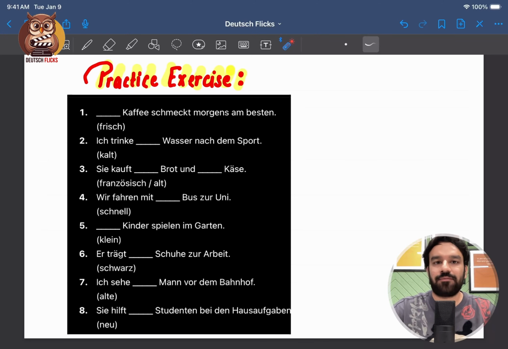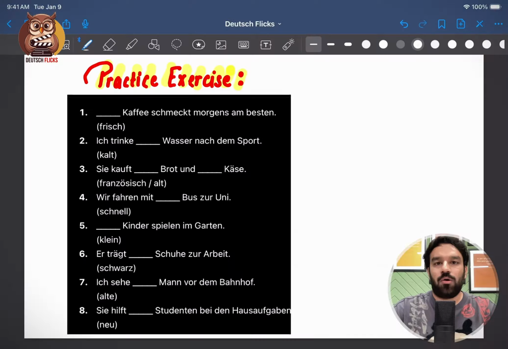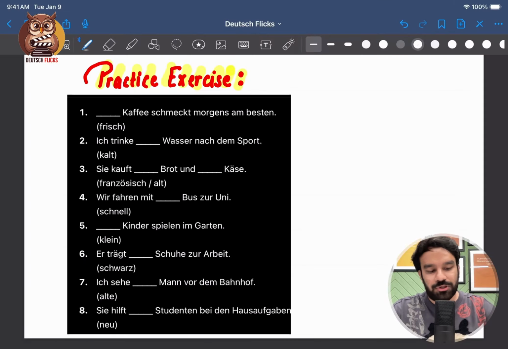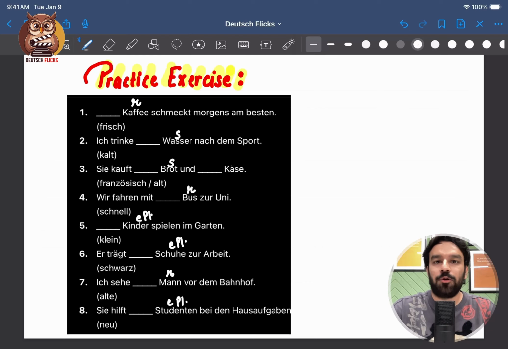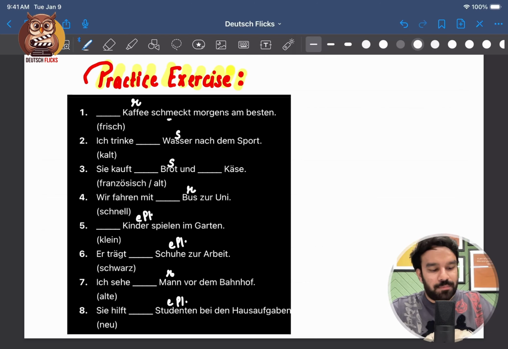Let's discuss this in 5 seconds. Okay, let me quickly write down the original article. Okay, Nummer 1. The verb schmecken is being conjugated by this part.